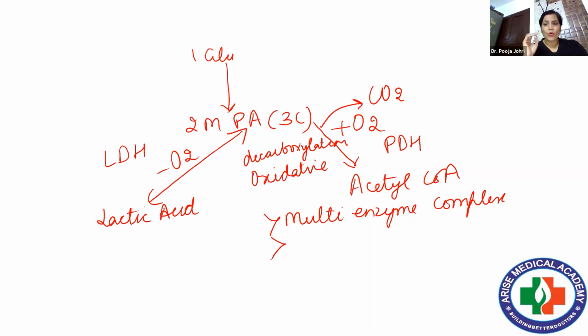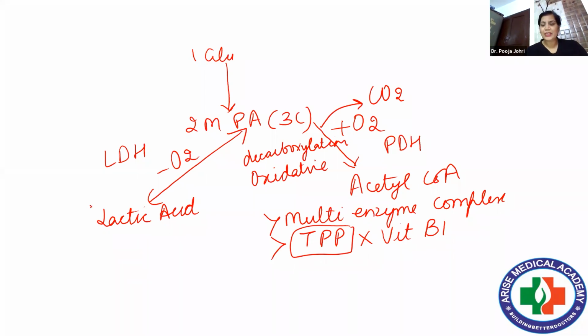And the most important coenzyme is TPP, which is nothing but vitamin B1. Subjects who are deficient in TPP are more prone to beriberi, dry and wet beriberi, and similarly it can lead to Wernicke-Korsakoff syndrome also.